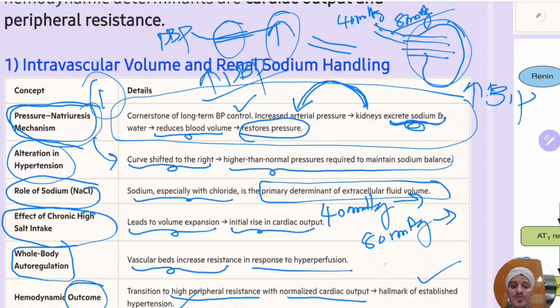So this you usually see as isolated diastolic blood pressure increase in young individuals. Transition to high peripheral resistance with normal cardiac output is the hallmark of established hypertension. So that's how intravascular volume and renal sodium handling work. The kidney itself is increasing the BP in order to excrete the sodium. That is one thing that will cause increased BP.